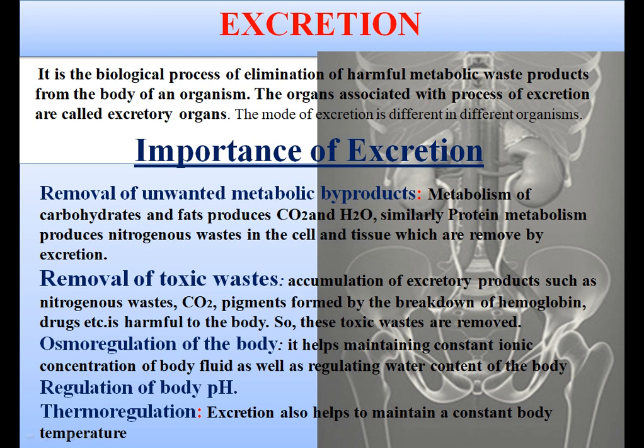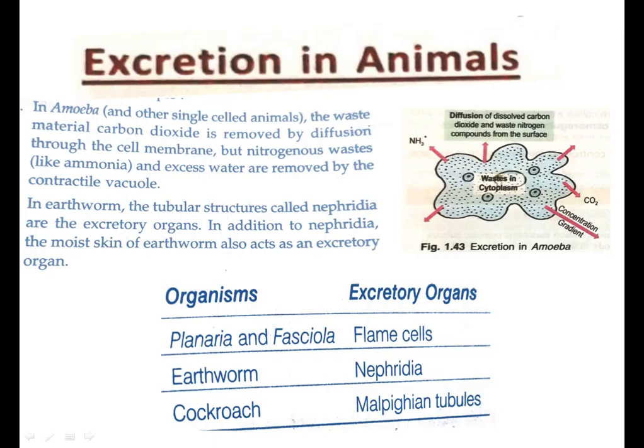Now, the mode of excretion is different in different organisms. Different animals have different arrangements or organs of excretion which depend upon the constitution of the animals. For example, in amoeba, like single celled animals, the waste material, that is carbon dioxide, is removed by diffusion through the cell membrane.